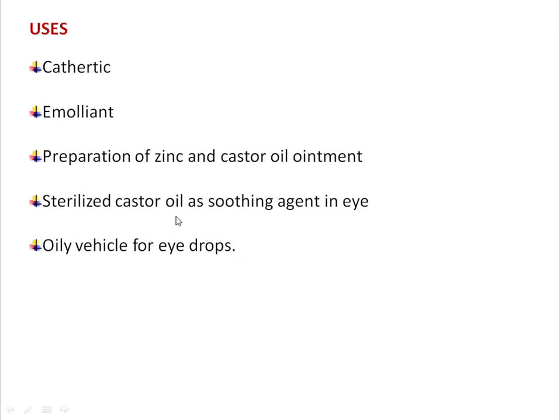It is also used in the preparation of varnishes and paints. Many more uses are there for castor oil.